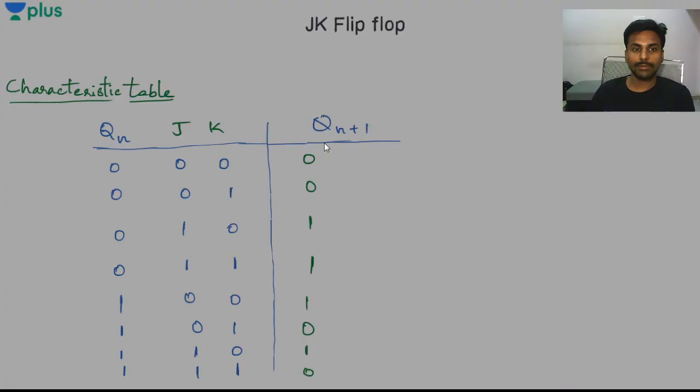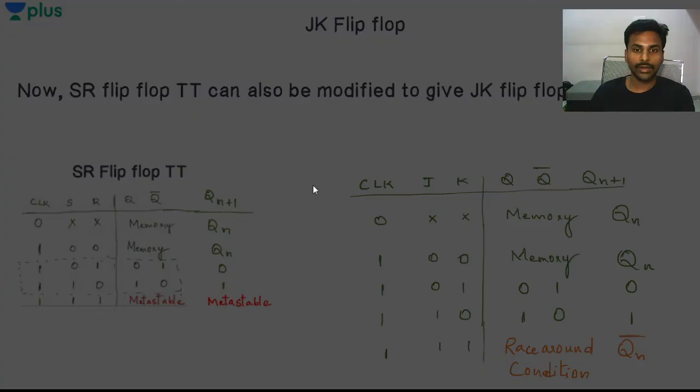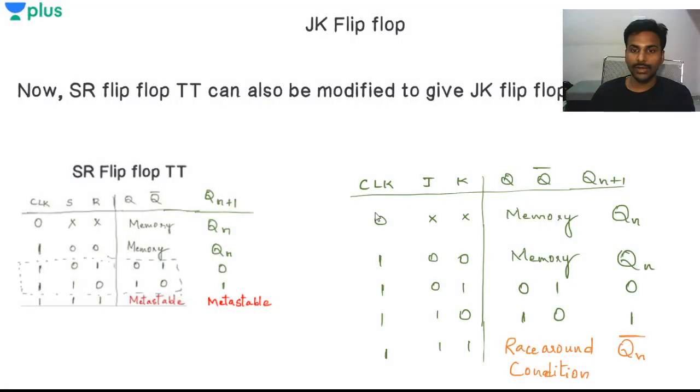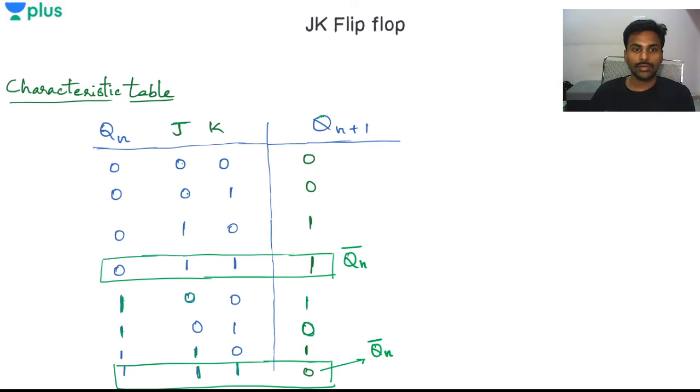Qn+1 is Qn only if I'm having the clock as 0. In that case I'm having Qn only. And when the clock is 1, J is 0, K is 0, I have Qn only. The next state is going to be Qn only, the memory.